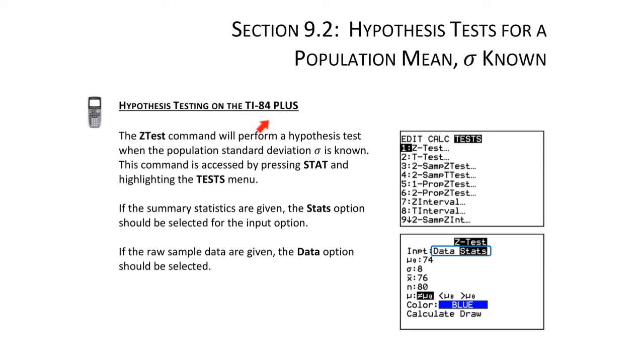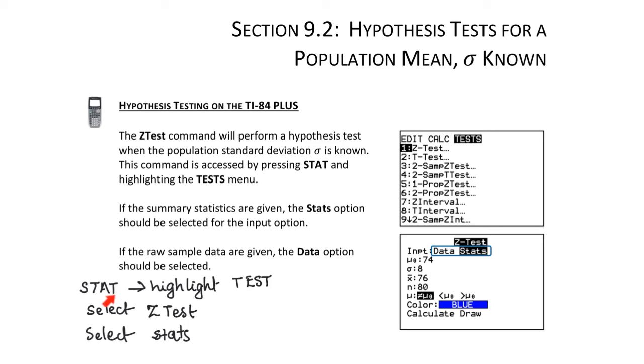Hypothesis testing on the TI-84 Plus calculator. The p-values computed using technology may differ slightly from those computed with the tables due to rounding. The differences are never large enough to matter. The procedure is: first press STAT, then highlight TESTS, then select the option Z-Test, then select Stats. If you press Z-Test, this is the screen you will get. Then highlight Stats, enter all these values, then choose whether it is a two-tail test, left tail or right tail. Then highlight Calculate and press enter.